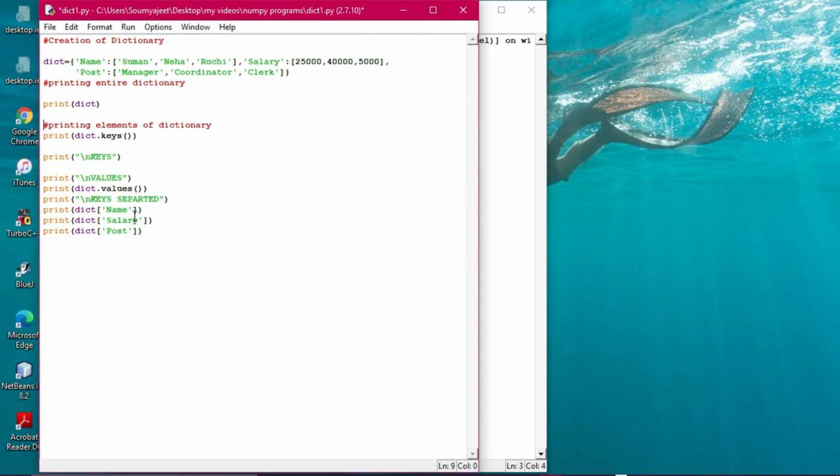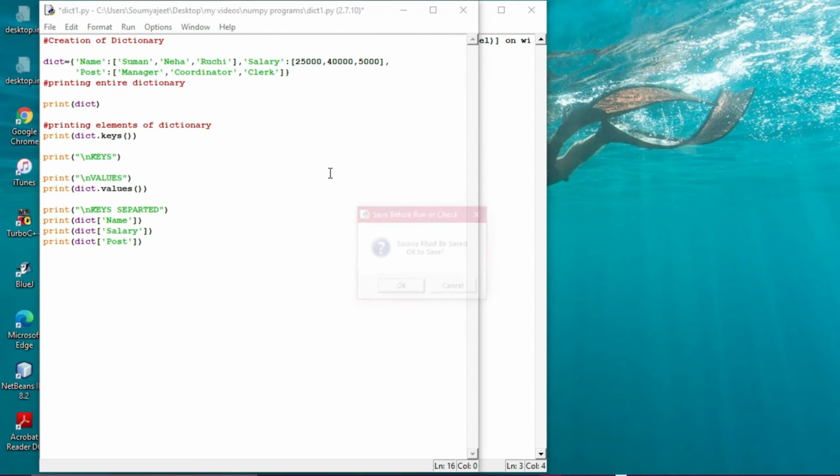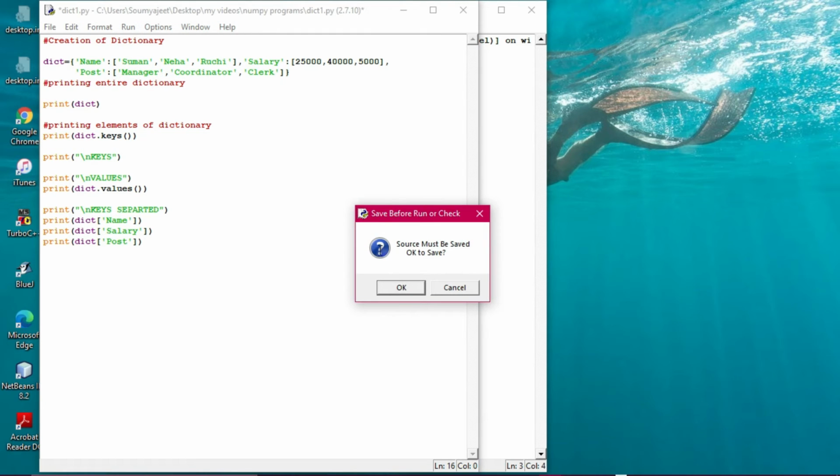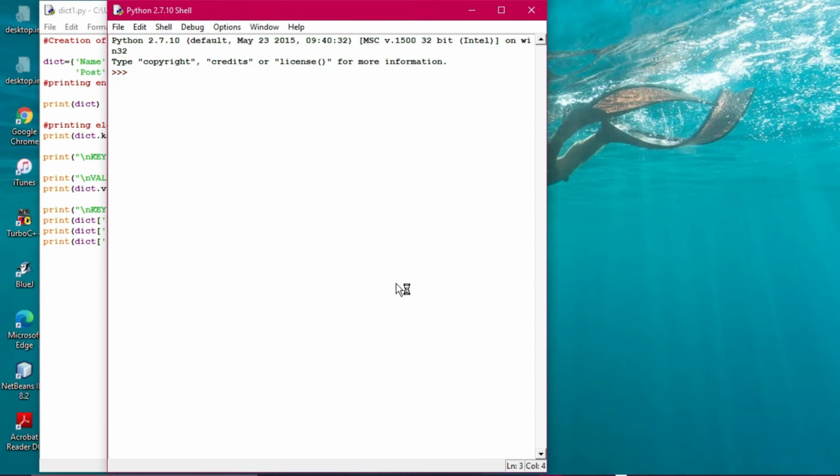Okay, so the thing is that the key is separated like this, so the values are also printed separately, and the keys are also to be printed separately. So now let us run the program once and say run module. I'm executing the module once. Let's see how it looks now.